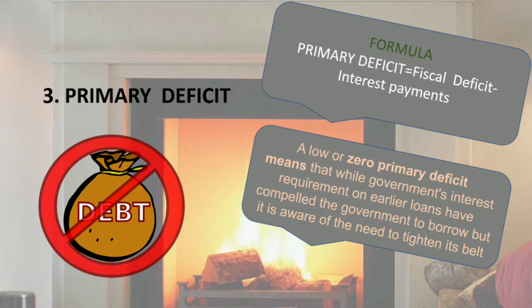So if I say the primary deficit is 0, see the formula above and think when the primary deficit will be 0: when the fiscal deficit and the interest payments are equal. So you can say the amount which we have borrowed is only the amount of interest payment. So it can be said the government is compelled to borrow just because of the interest payments. Otherwise the government has fulfilled its fiscal deficit. The government has repaid its fiscal deficit. Only the interest payment is left to be paid.